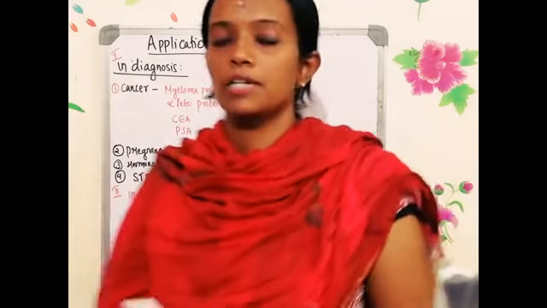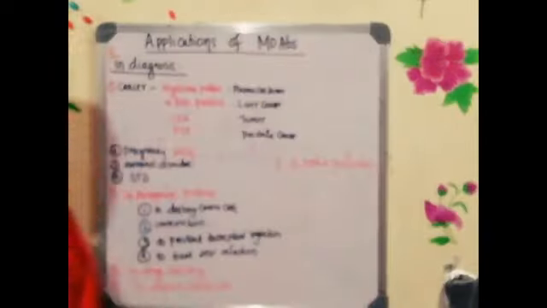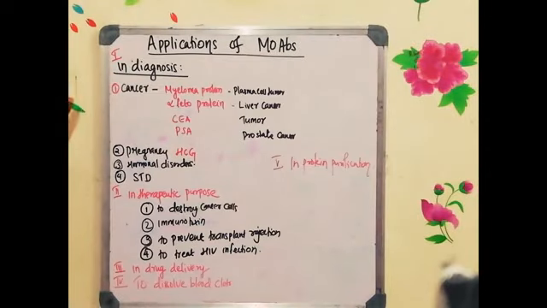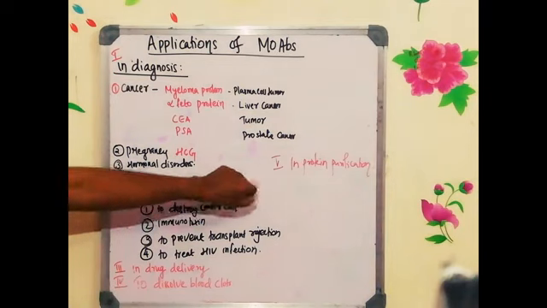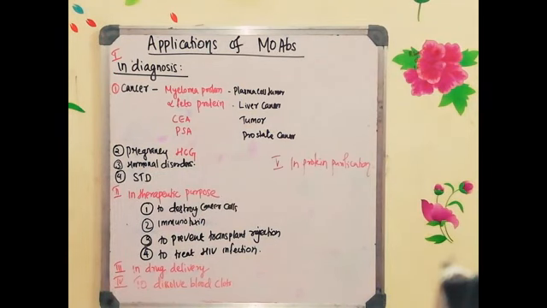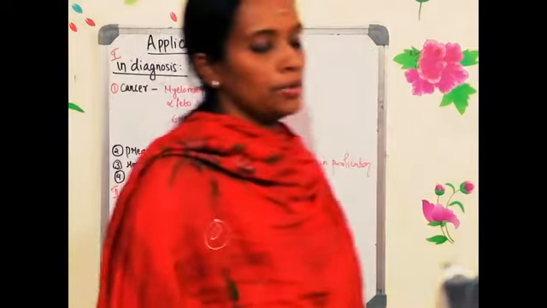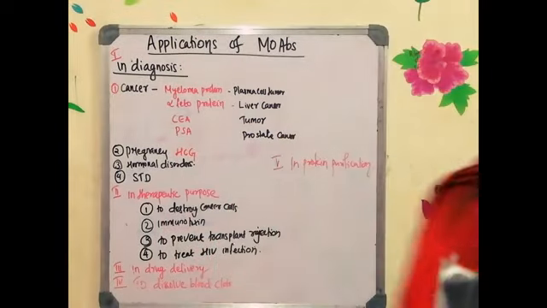The various applications of monoclonal antibodies, yesterday I told you one or two examples. One is in diagnosis. Second one is in therapeutic purpose. Third one, it can be used in drug delivery and it is used to dissolve blood clots. And the last one is in protein purification. First, we are going to see how we can use monoclonal antibody for diagnosis.